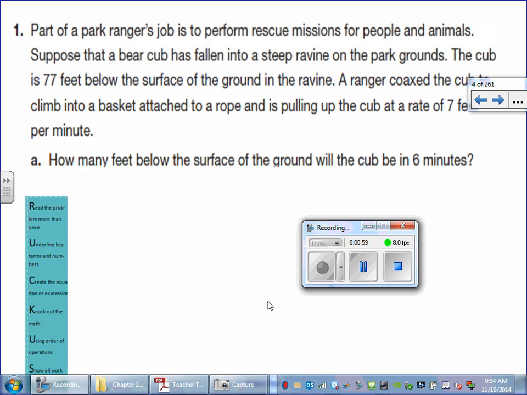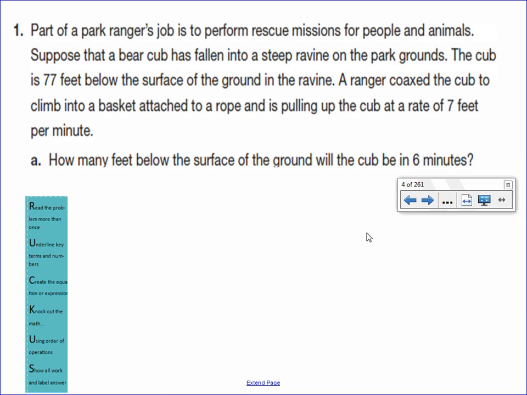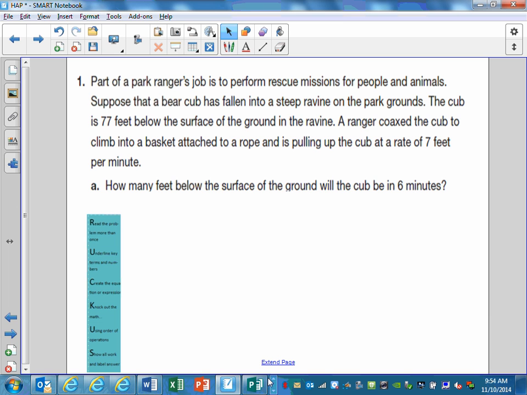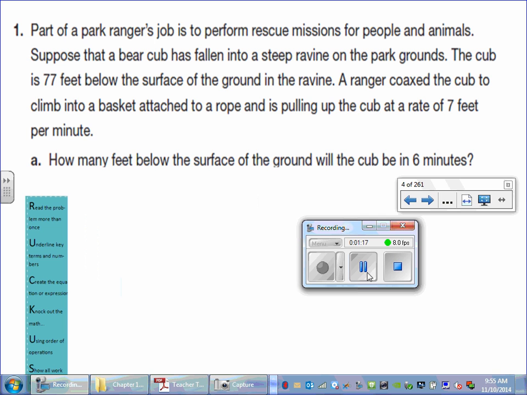All right, so you need to pause, reread it, and write the problem. So on your notebook paper, you need to write this whole problem out. That way we can underline, create the equation, and do all the steps of RUCKUS. So pause the screen and do that now.